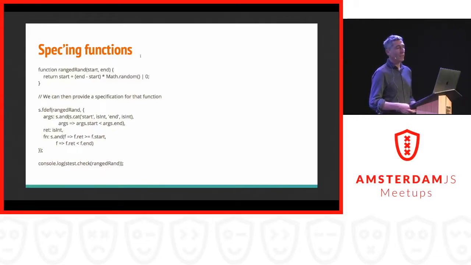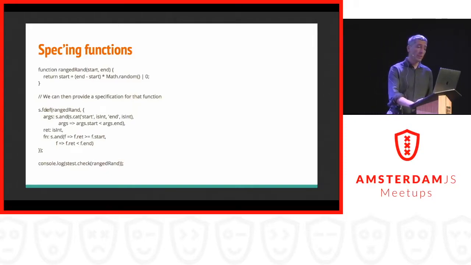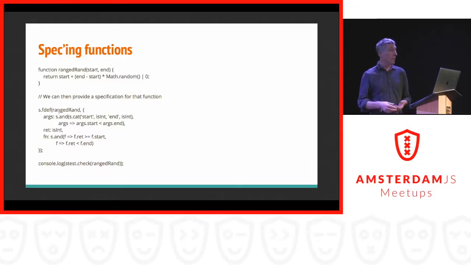And for that you can also specify functions, like it's done here. What you can see is a very trivial function called ranged random, and it will generate random numbers between start and end. When I want to test if this function actually does what it's supposed to do, I can create a specification, and that's what is called fdef, function definition. And I say, okay, this function ranged random, what do I expect from this function?